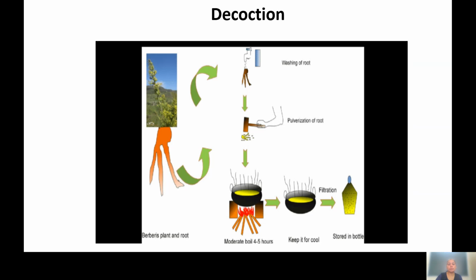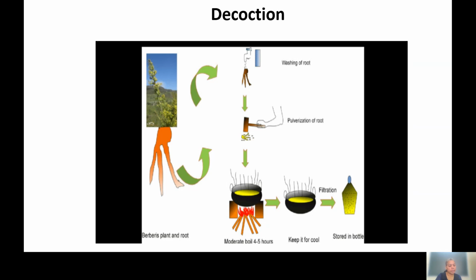So generally roots are chopped into smaller pieces and they may be powdered, and that powder or those chopped small pieces are boiled with the water or whatever solvent is required, for a certain period of time. After boiling, whatever content or active part is present gets dissolved in the solvent, and this is filtered. After filtration, the extract is collected, and the remaining part, the marc, is removed by the process of filtration.